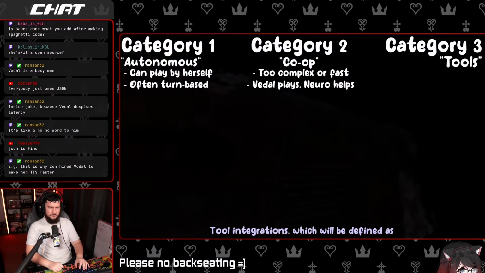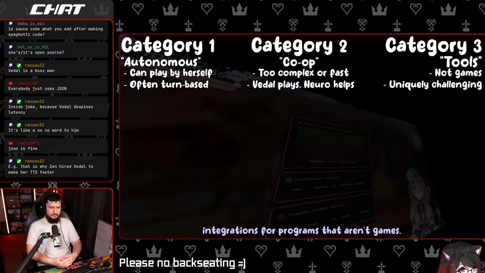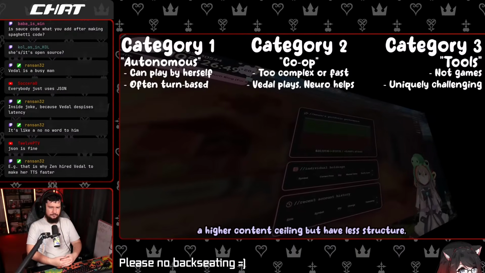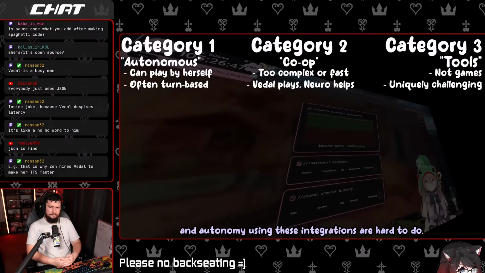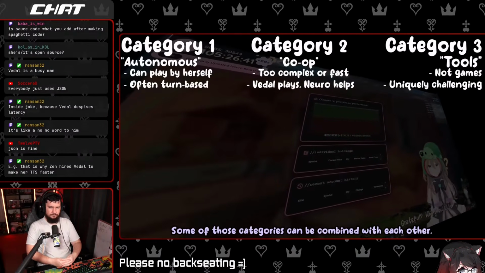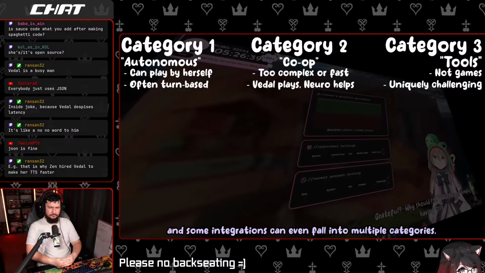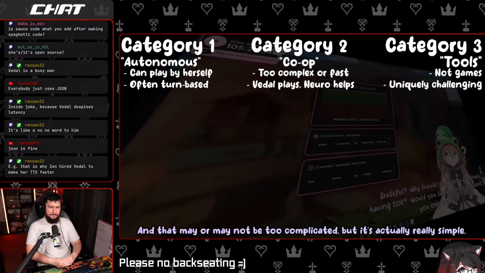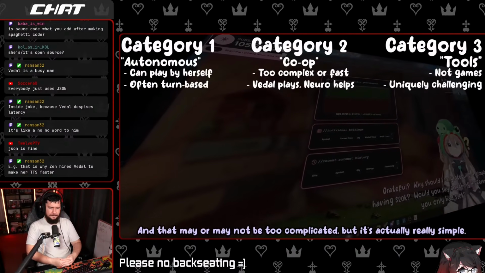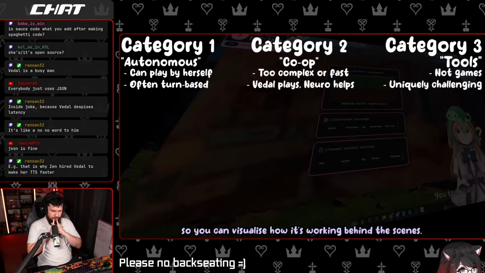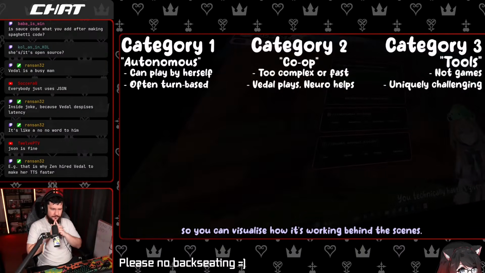Tool integrations, which will be defined as integrations for programs that aren't games. Integrations in this category have a higher content ceiling but have less structure, and autonomy using these integrations is hard to do. Some of these categories can be combined with each other, and some integrations even fall into multiple categories, but these are the clear-cut categories we are working with. That may or may not be too complicated, but this is actually really simple. I'll give an example for each category type so you can visualize how it's working behind the scenes.